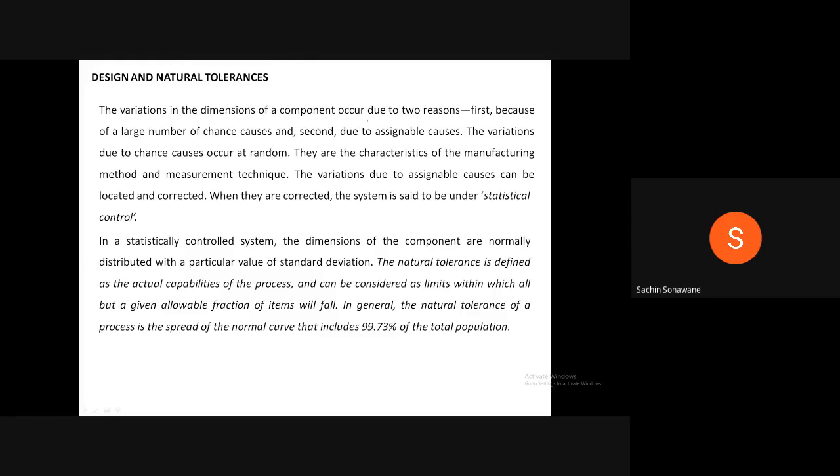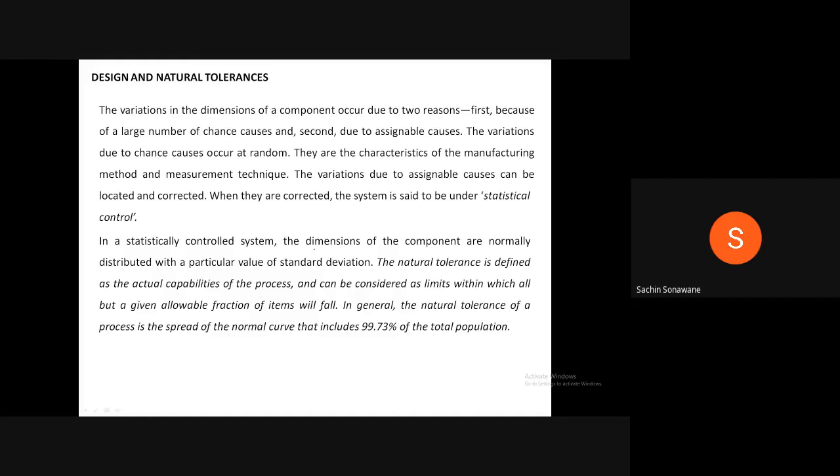The variations in the dimensions of a component occur due to two reasons. First, because of a large number of chance causes, and second, due to assignable causes. The variations due to chance causes occur at random. They are the characteristics of the manufacturing method and measurement technique. The variations due to assignable causes can be located and corrected. When they are corrected, the system is said to be under statistical control.